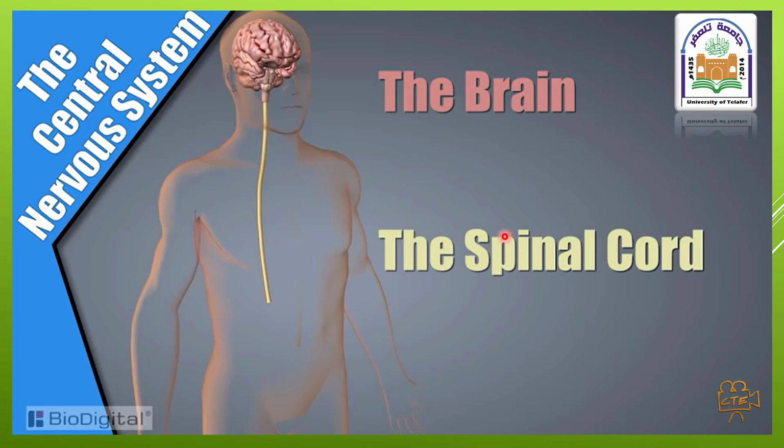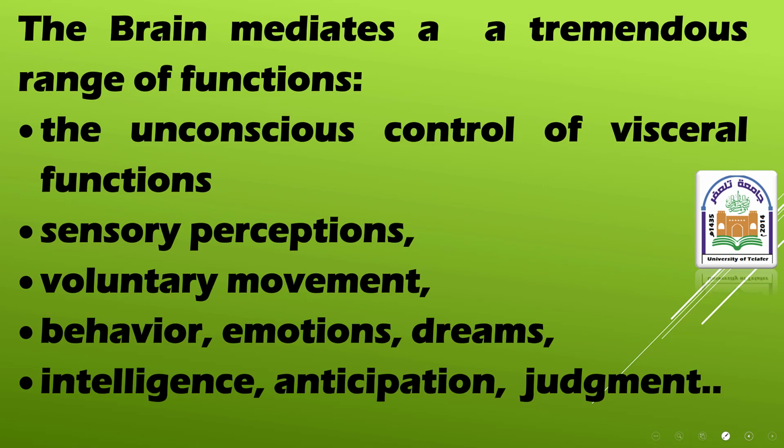The central nervous system, as I mentioned, consists of the brain, this is the brain, and the spinal cord. The brain is the most complex organ in our body. It plays important roles in a wide variety of activities. The unconscious control of the visceral function is one of the important functions of the brain.